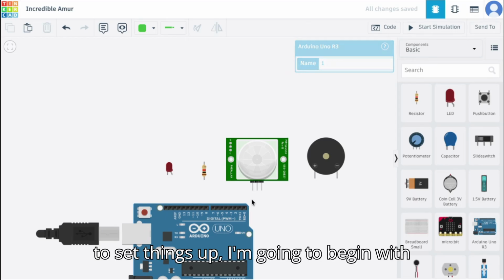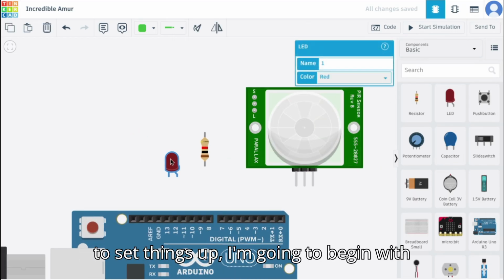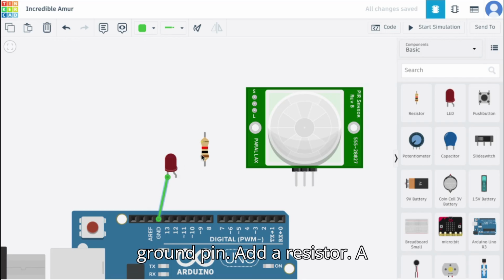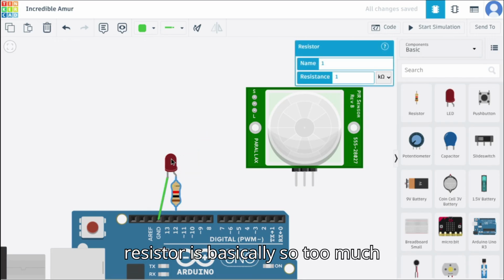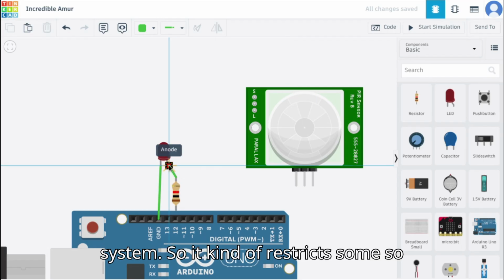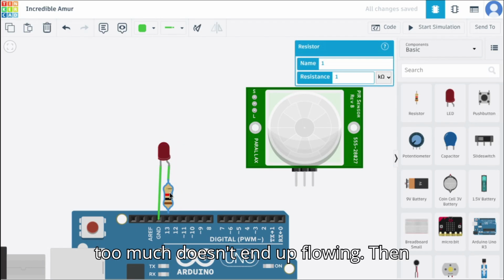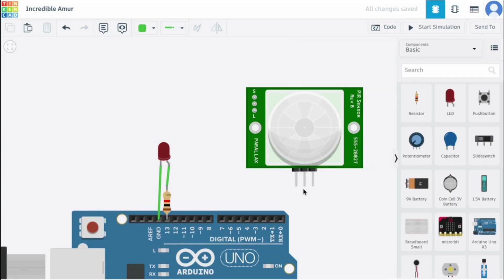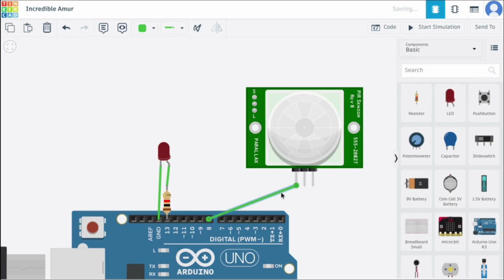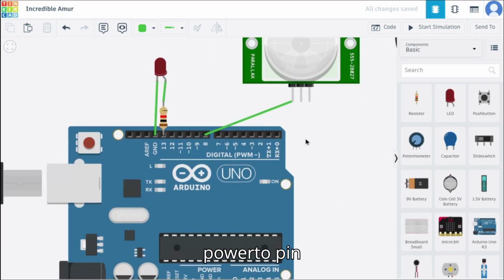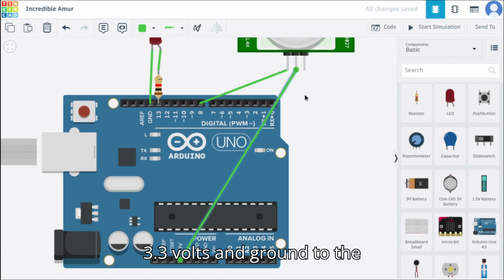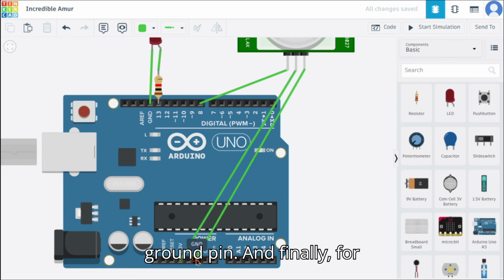So to set things up, I'm gonna begin with connecting the cathode of the LED to the ground pin. Add a resistor. A resistor is basically so too much electricity doesn't flow through the system. So it kind of restricts some, so too much doesn't end up flowing. Then I'll connect this signal to pin 8. Power to pin 3.3 volts and ground to the ground pin.